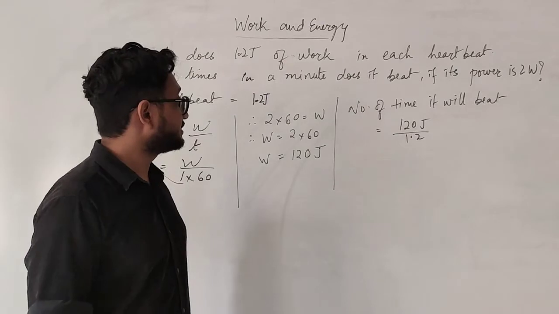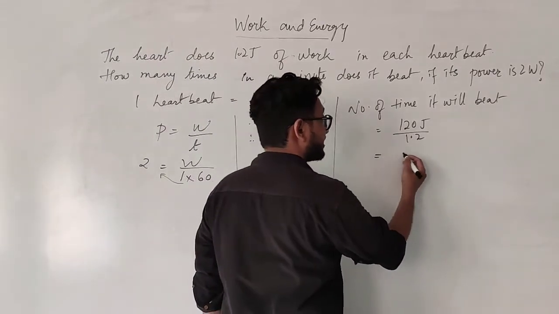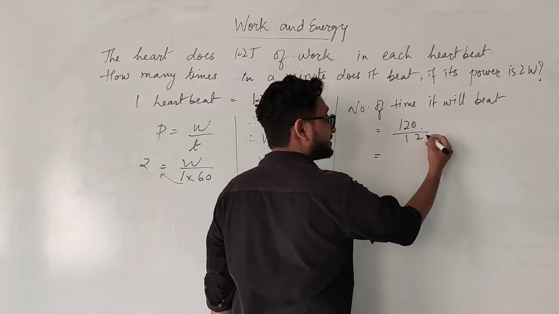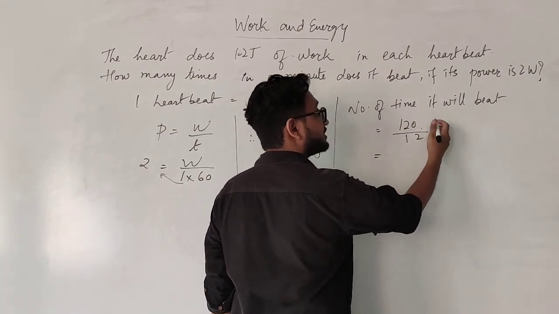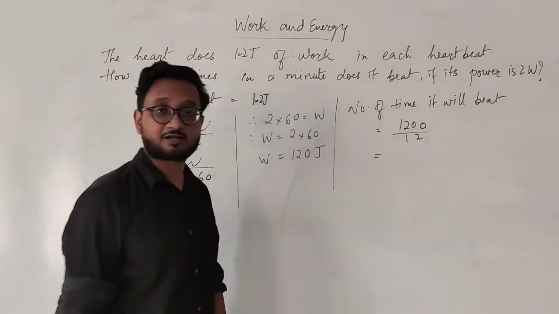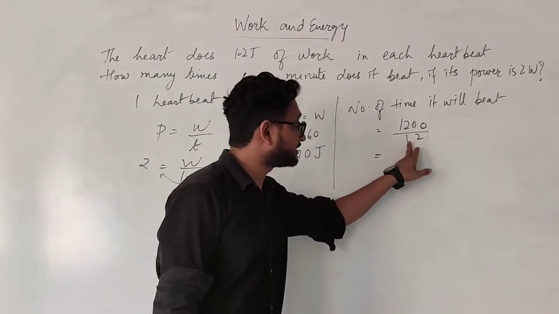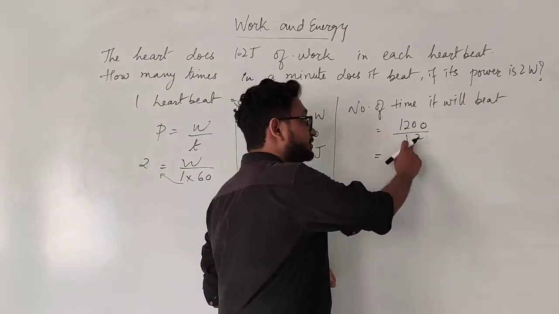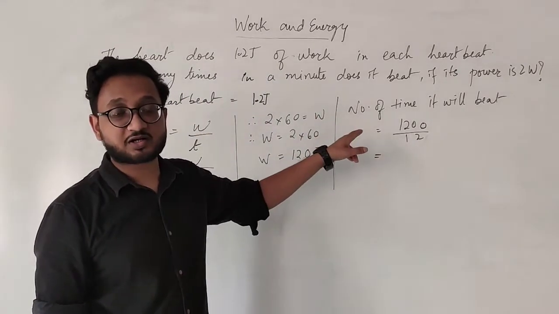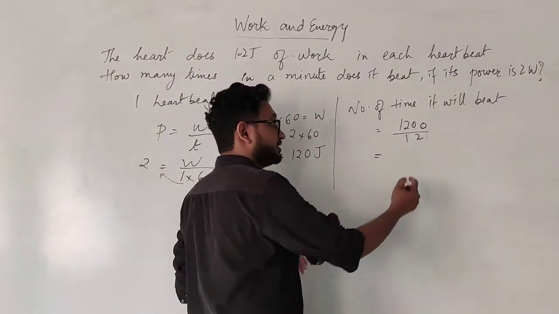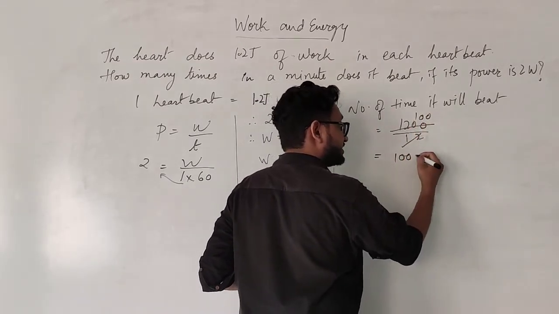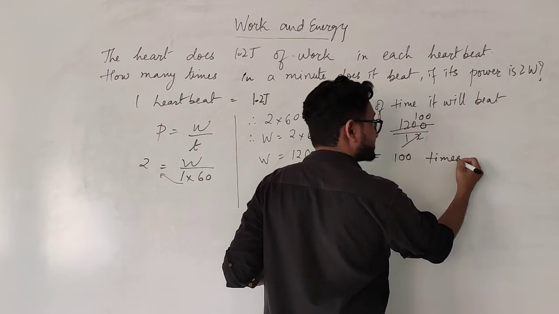And this will give you the answer. Removing this 0 over here, I multiply by 10, so over here also I multiply by 10. By removing the 0, I have to multiply both numerator and denominator by 10. So 1.2 becomes 12 and 120 becomes 1200. And when you cut this, it becomes 100. So your answer is 100 times.